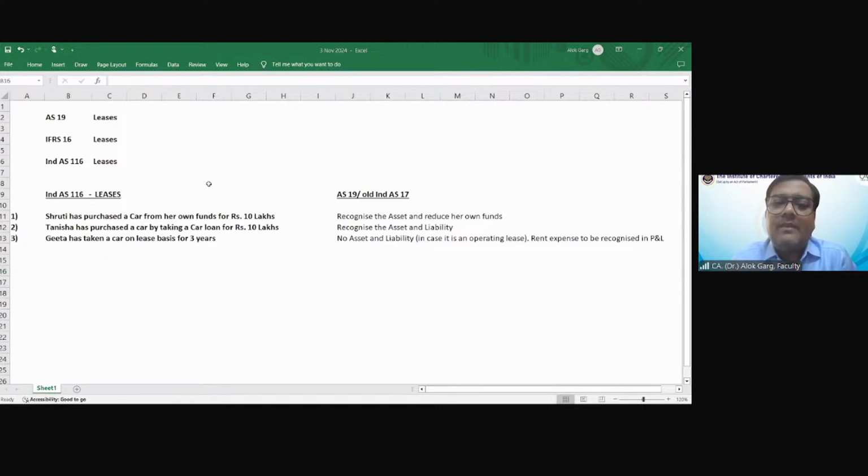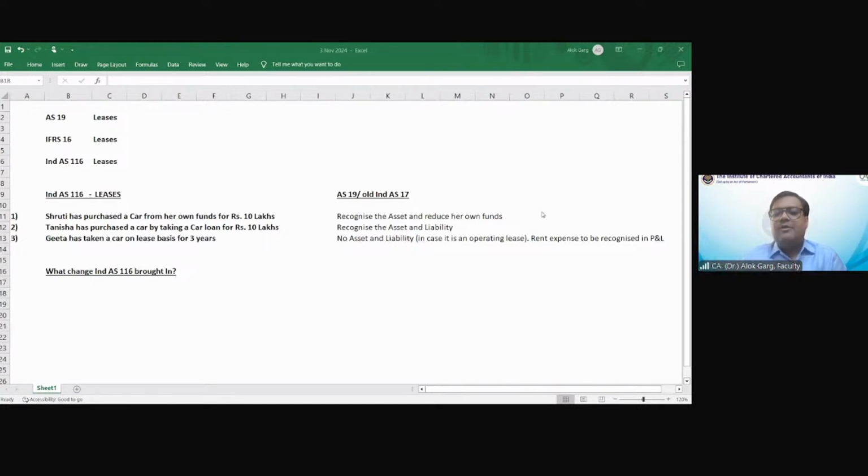Friends, what change did Ind AS 116 bring in? What change, from AS 19 to old Ind AS 17? If anyone has any idea, please unmute yourself and tell me what change this standard has brought in. Ind AS 17 talks more about rights and obligations, but Ind AS 116 is based on the right of use model of the asset.